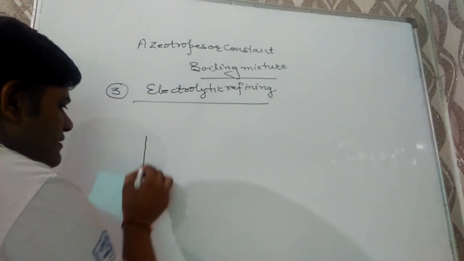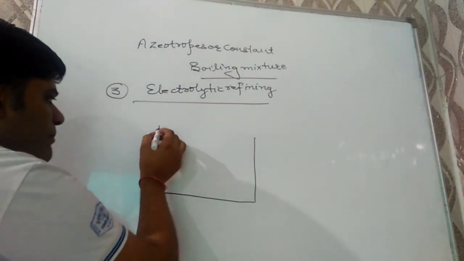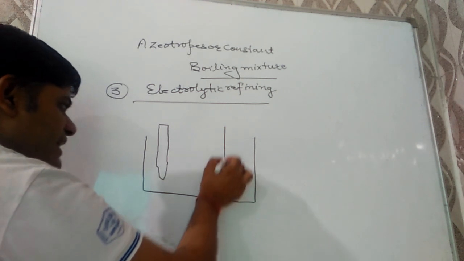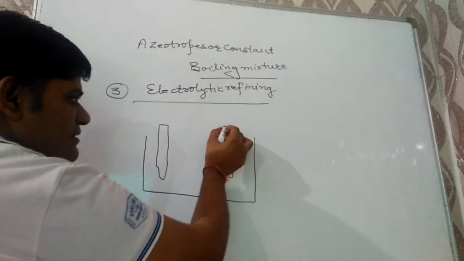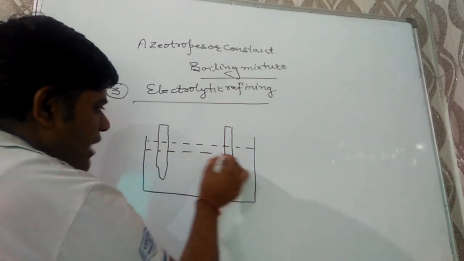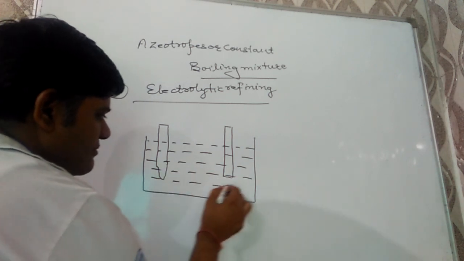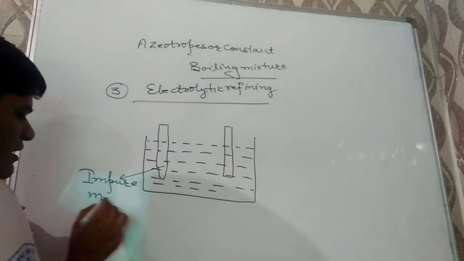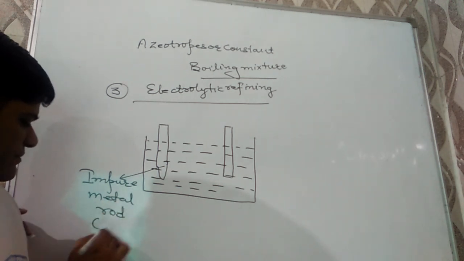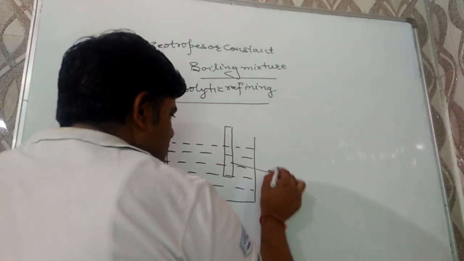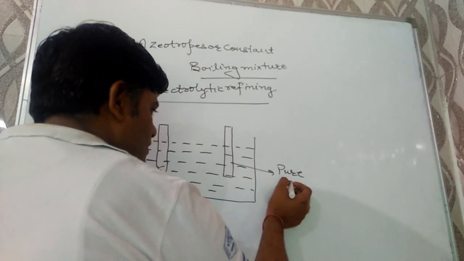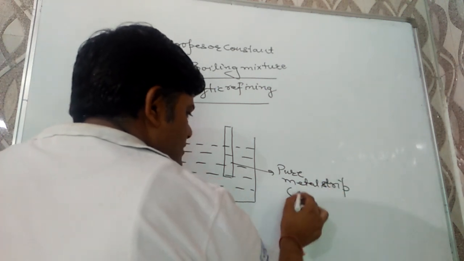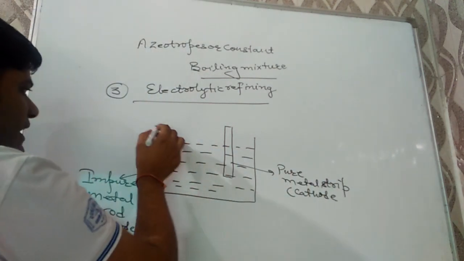In this method, the impure metal rod and a pure metal strip are suspended in an aqueous metal salt solution as an electrolyte.